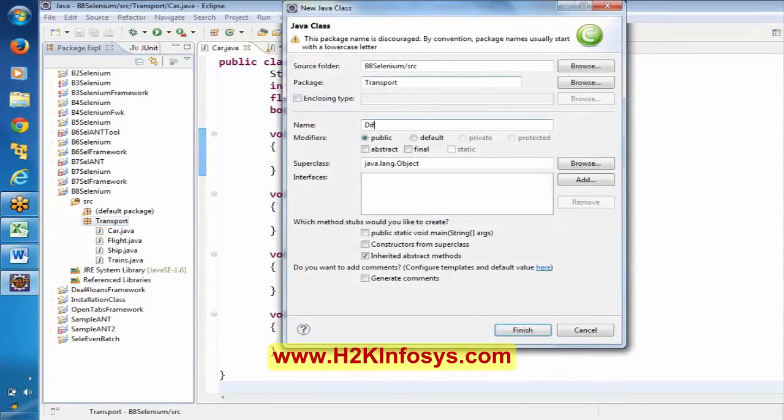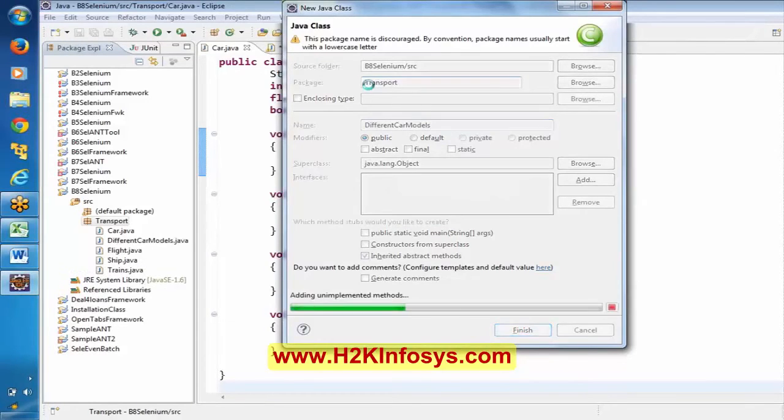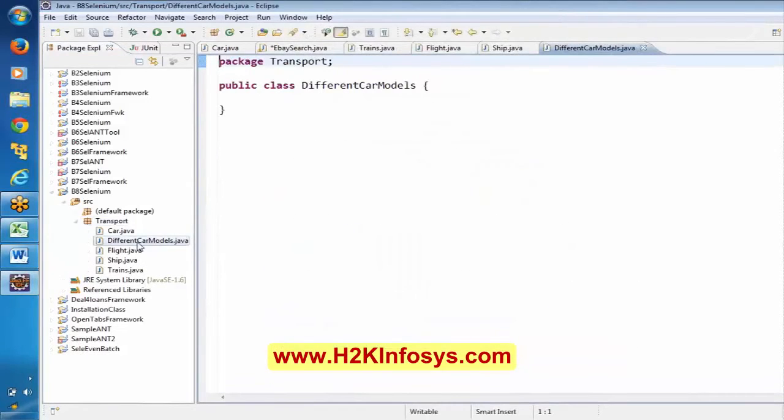Everyone observe here. I'm saying different car models. Let me say car models. Okay, now let me say different car models here. The name of the class is different car models here. Just observe here.